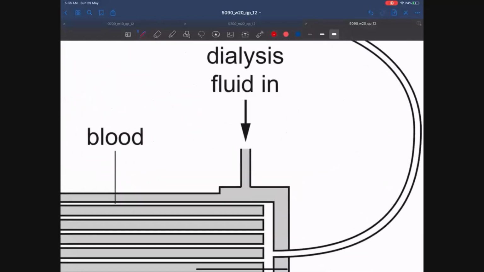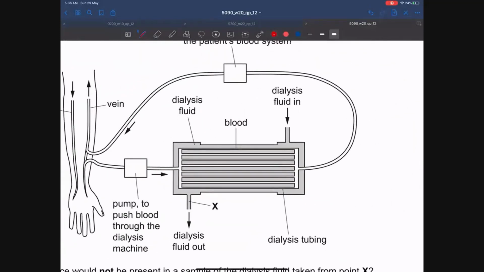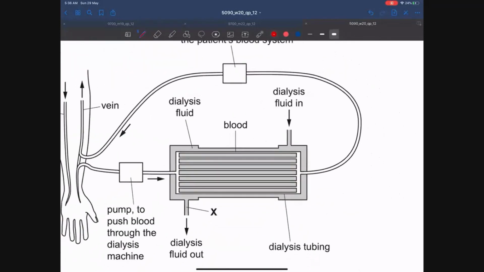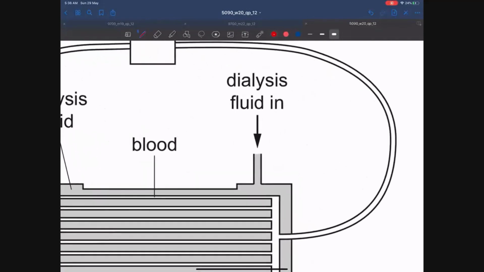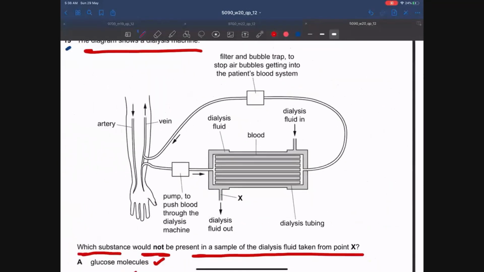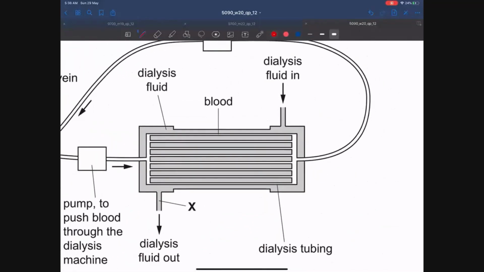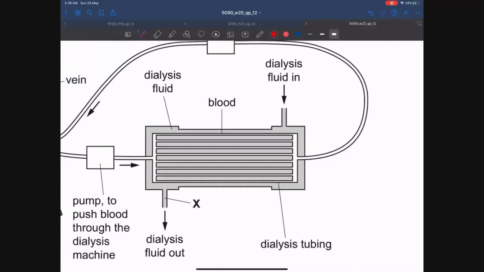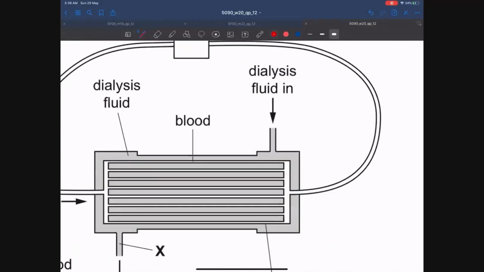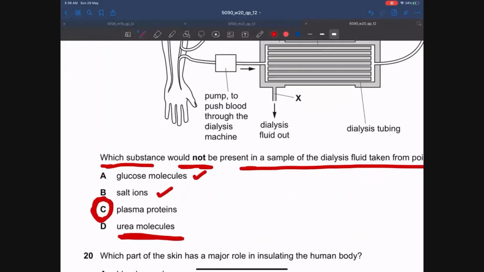It only contains glucose, at the same concentration as the glucose in blood, and also mineral ions and water at the same concentration as in the blood. So when the dialysis fluid passes close to the blood, urea diffuses from the blood into the dialysis fluid. However, there is no net movement of glucose, so there is no diffusion of glucose.